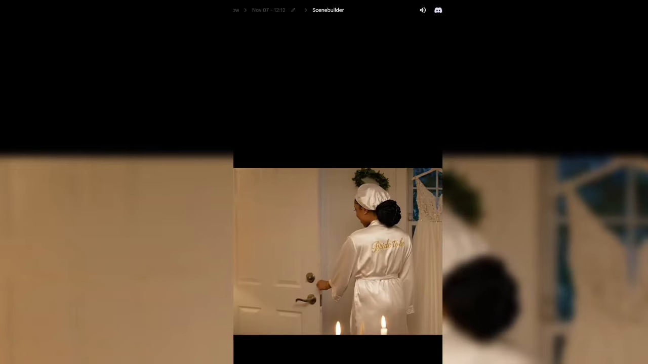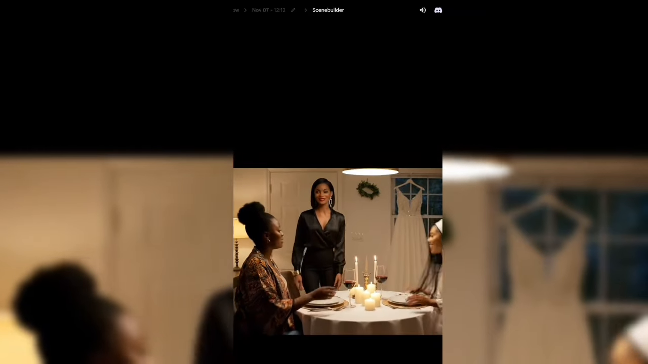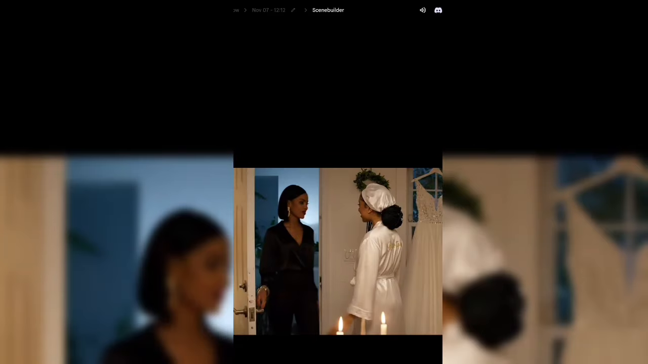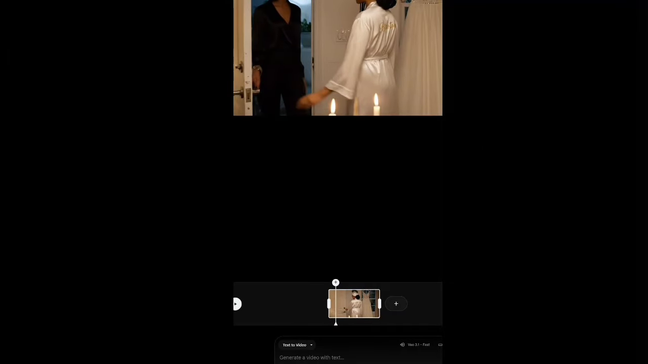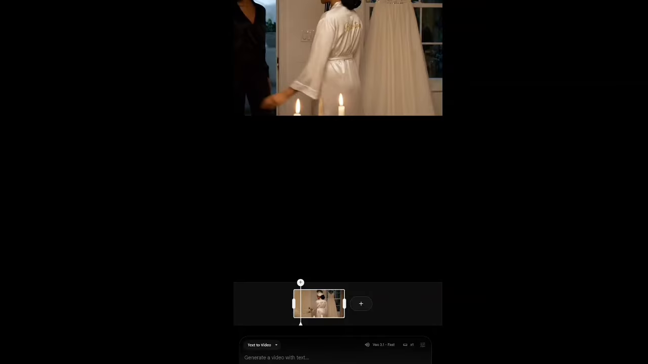Alright, so as you can see, this is it. This is the first scene. So I'll just download it. But if you want to add more scenes, just click on it. So just scroll down. Then this icon is where you're going to add another scene.